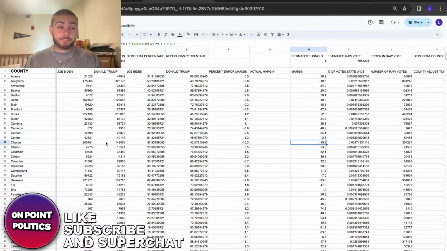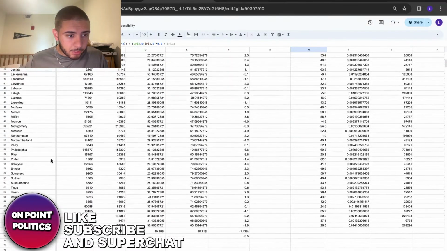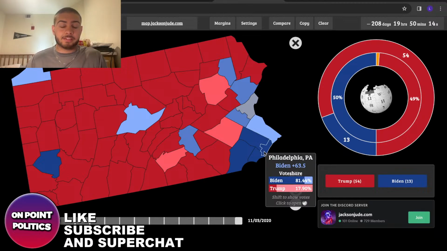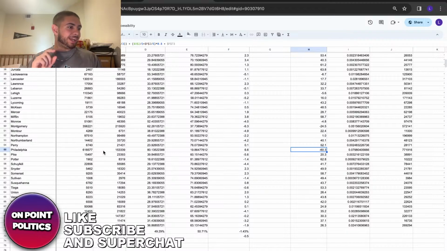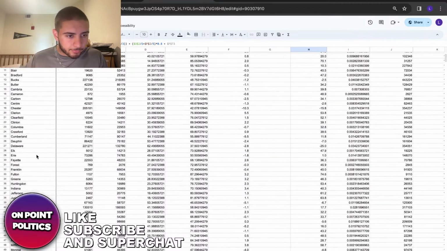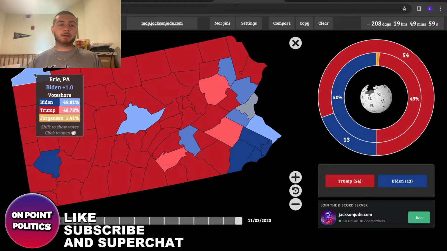Even in Philadelphia, I think he's probably going to be doing a lot better. On this map, he's losing it by 60, whereas here he was losing it by 63. So those little vote shifts make a slight difference. Erie County, I'll actually look for that, my friend. Biden is ahead in the county by like a point basically.